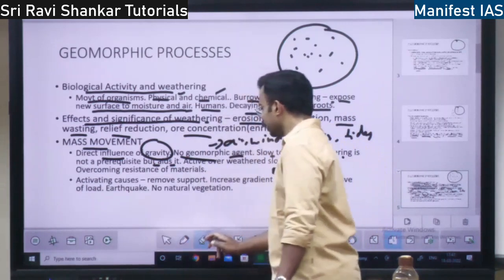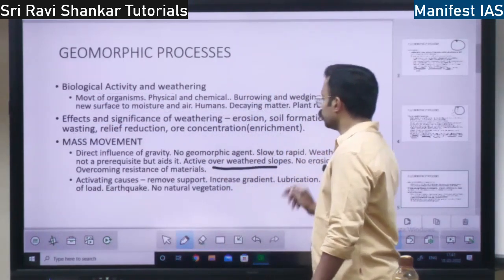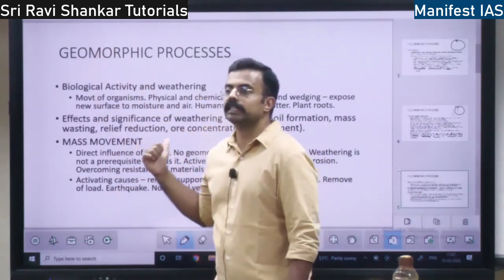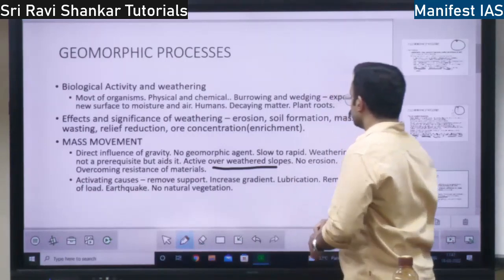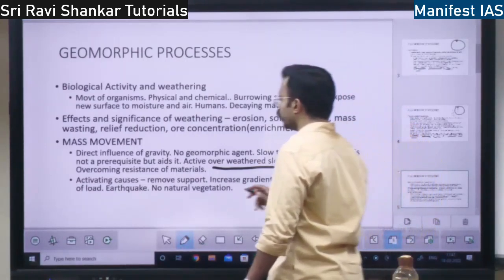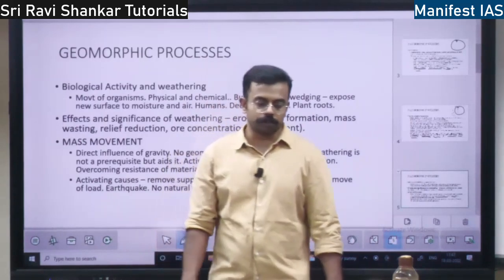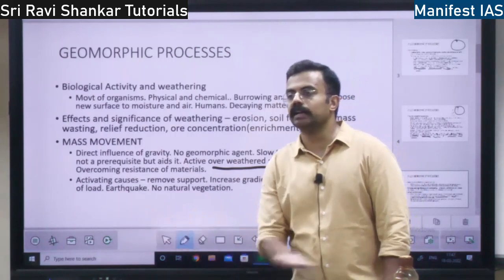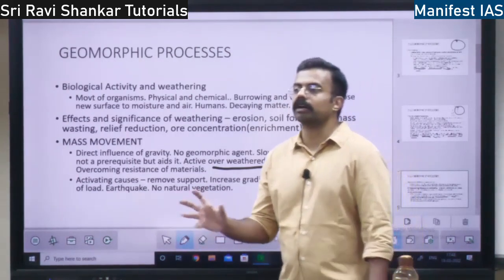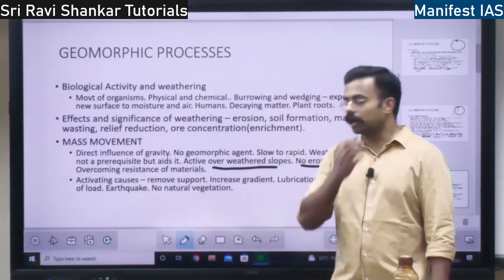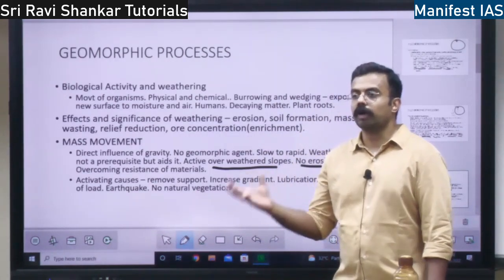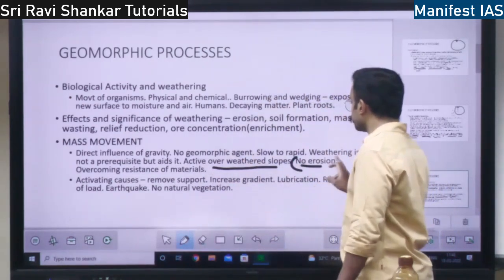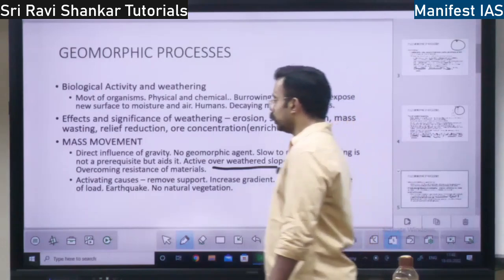So this mass movement is active over weathered slopes. Wherever weathering has taken place on the slopes of the mountains, you can witness the mass movements, right? Here there is no erosion. For erosion, what do you need? You need water or some material to carry the mud or sand or clay along with the eroding material, right? Whereas here there will be no erosion because there is no geomorphic agent, right?